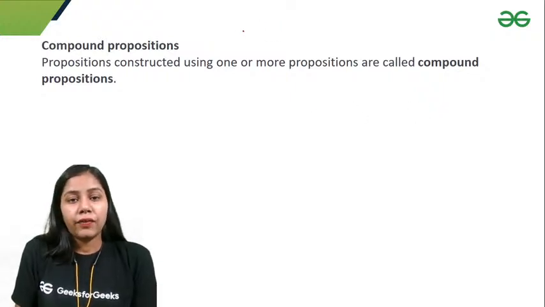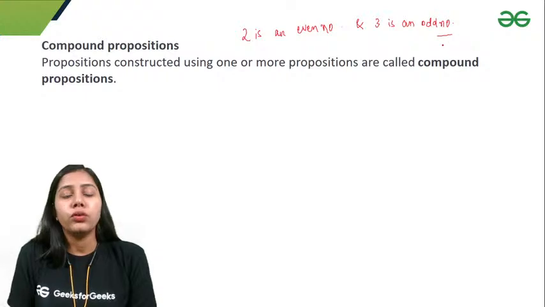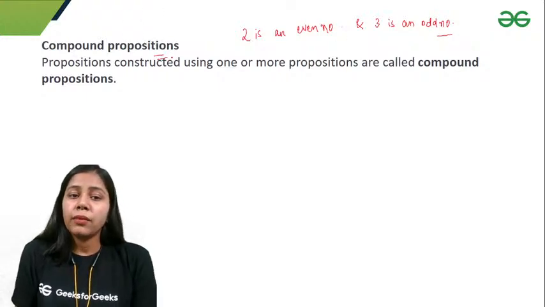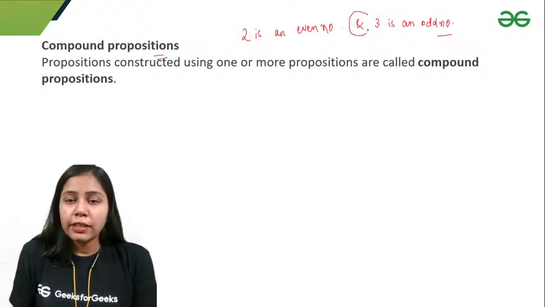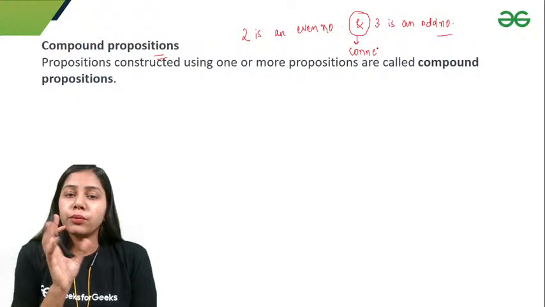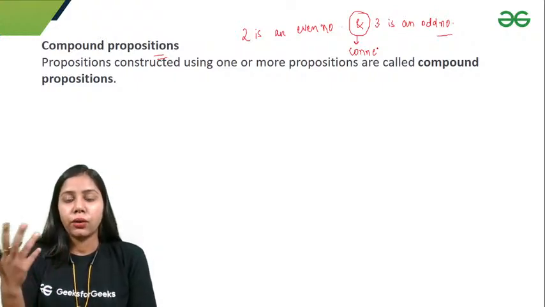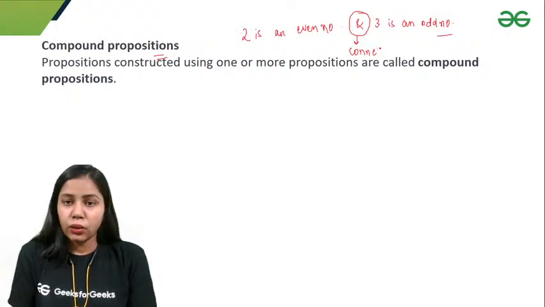right? Like if I say 2 is an even number, and 3 is an odd number. So basically we have combined two sentences, two statements or two propositions, so that becomes a compound proposition. Here, "and" basically works as a connective. To join two or more single propositions, we use a connective, either it is "and" or implication. We'll discuss all those things.